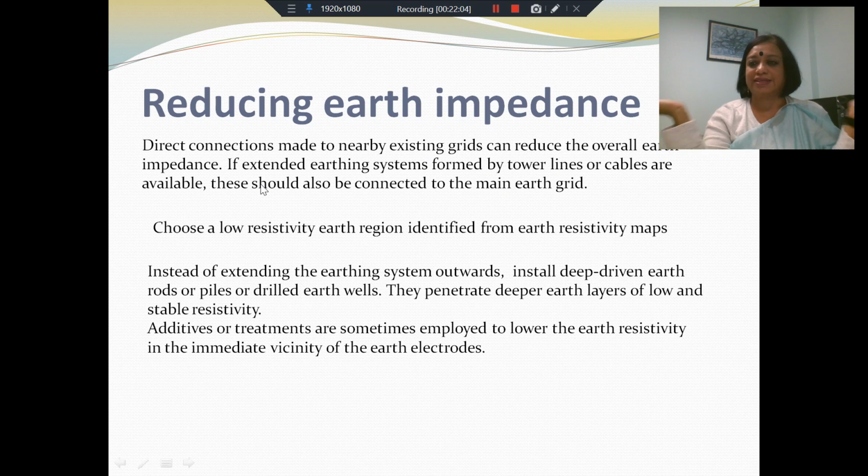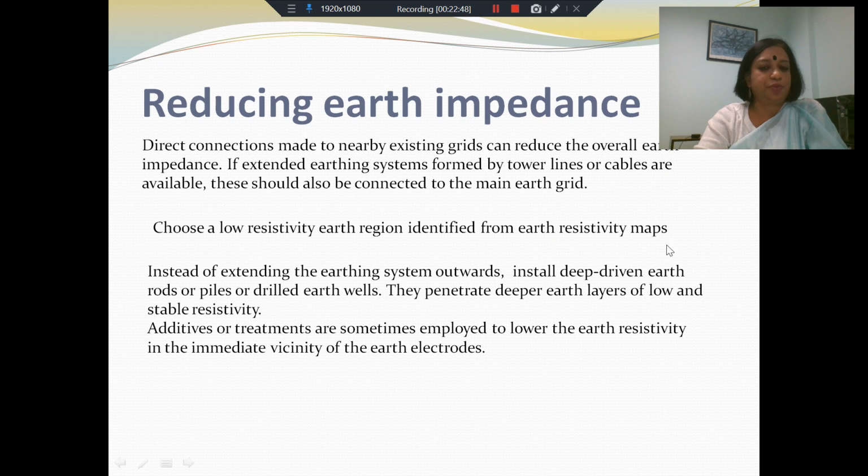You are providing an extended circuit, and the total equivalent resistance or equivalent impedance of the total connected grid will be much smaller in comparison to when you have a one-point connection. These extended earthing systems are formed by tie lines or cables, and these extended earthing systems should also be directly connected to the main earth grid. So you make as many earth connections as possible, provide as many parallel paths as possible, and bring down the equivalent impedance.